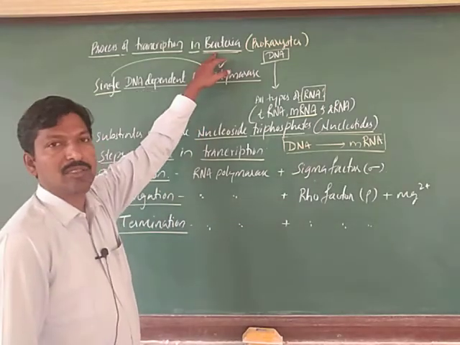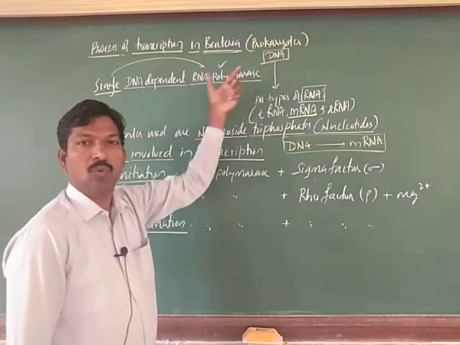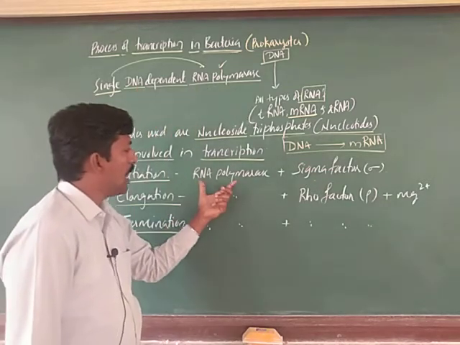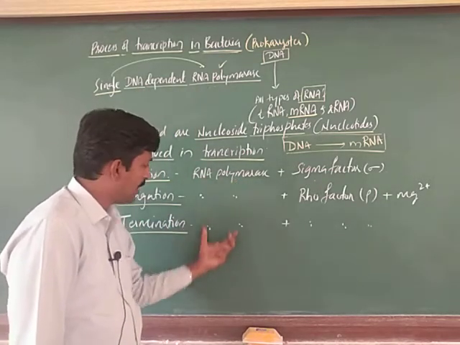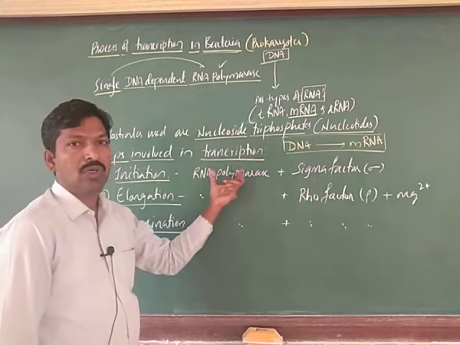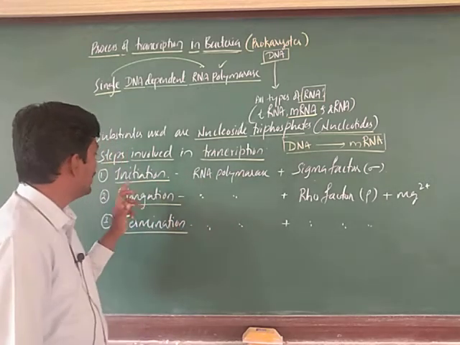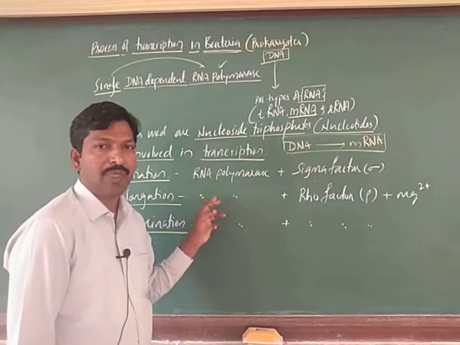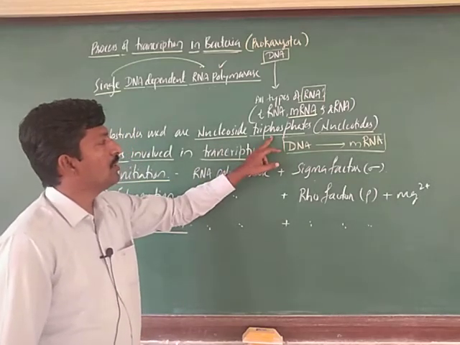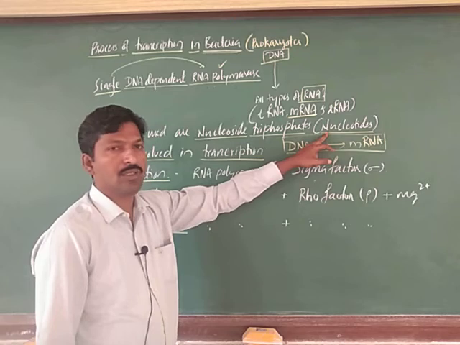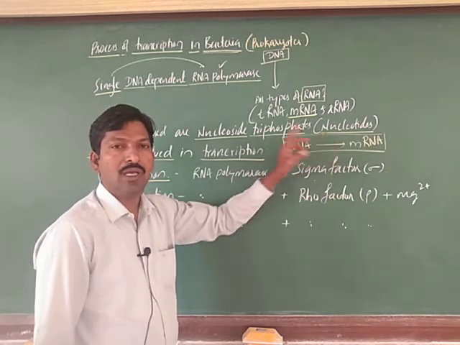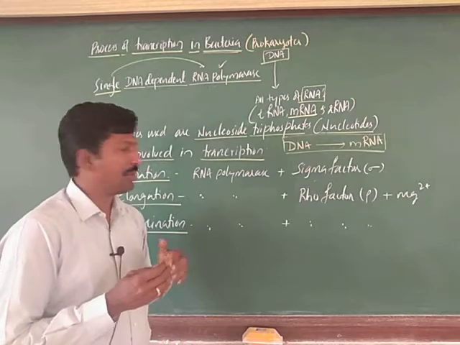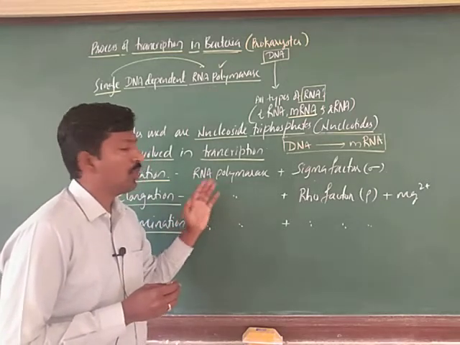Here in bacteria, in prokaryotes, only one enzyme is required, hence we referred to it as single. This RNA polymerase is required in all the steps, initiation, elongation and termination, and it polymerizes the substrates, the nucleotides, which are joined to form RNA.